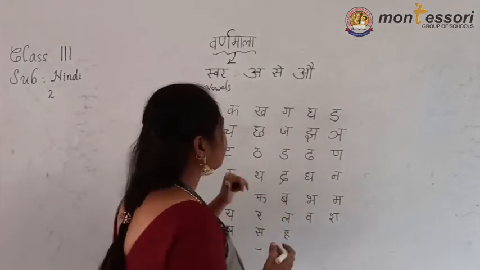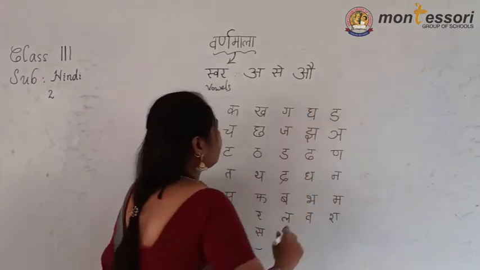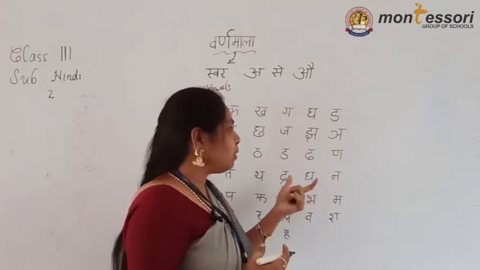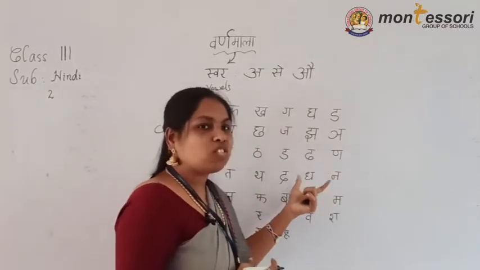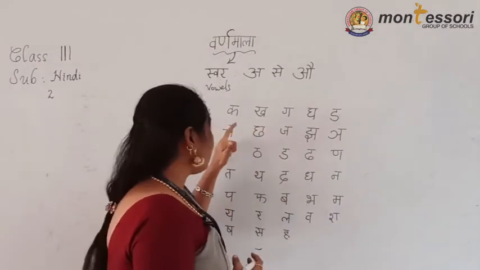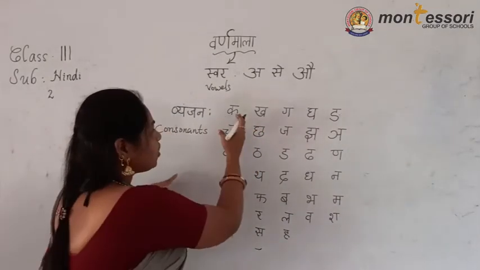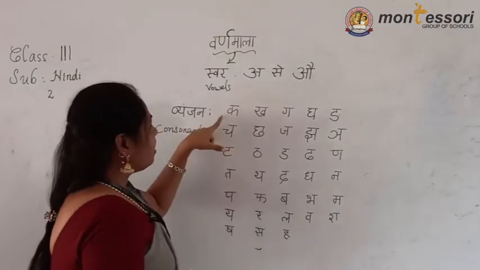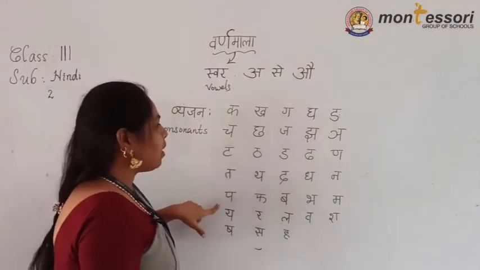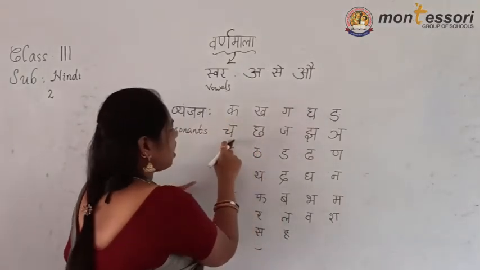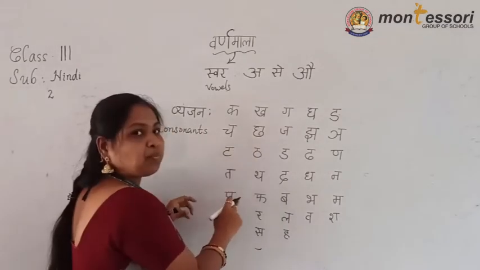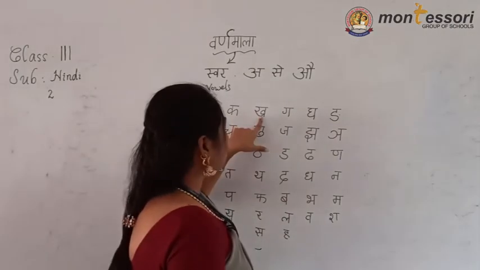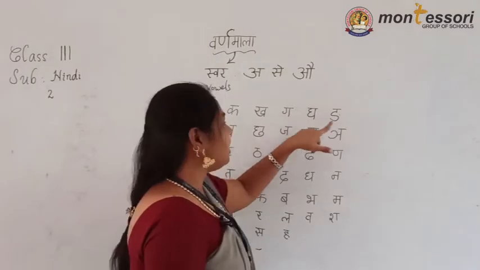Okay, children, see the first line: ka, kha, ga, gha, inya. If we want to know a particular word, with symbols or without symbols, we need to know the varg, and the first letter of each varg. This format has the first letters ka, cha, ta, ta, pa: ka varg, cha varg, ta varg, ta varg, pa varg. In ka varg, how many letters are there? Five: ka, kha, ga, gha, inya.